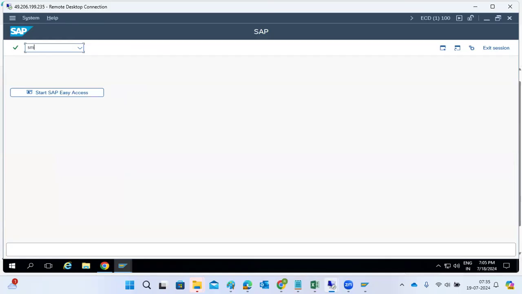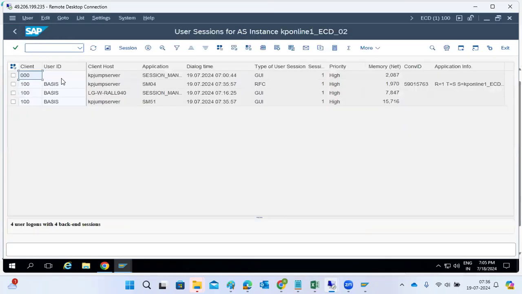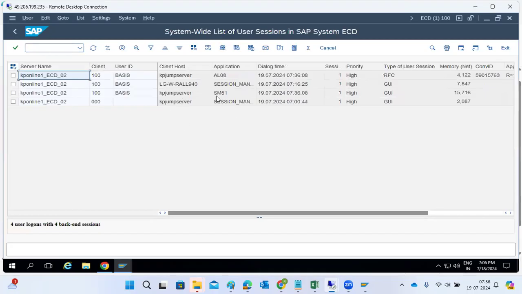Next one is SM04. See here, one connection I initiated, then some more connections, and it is getting increased. Then AL08 shows all users logged on, the list of all the users and everything.